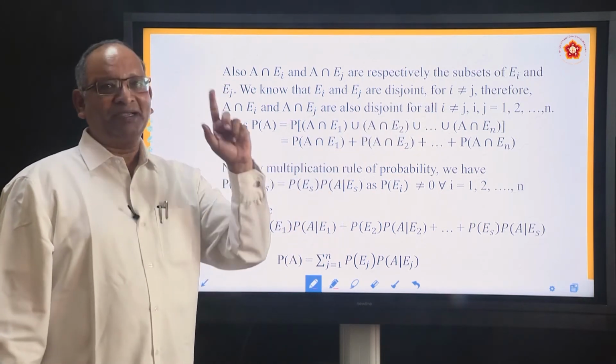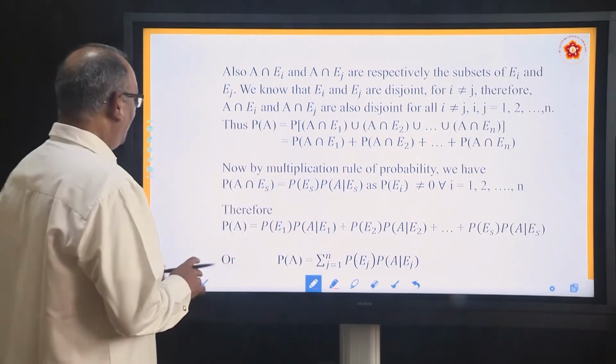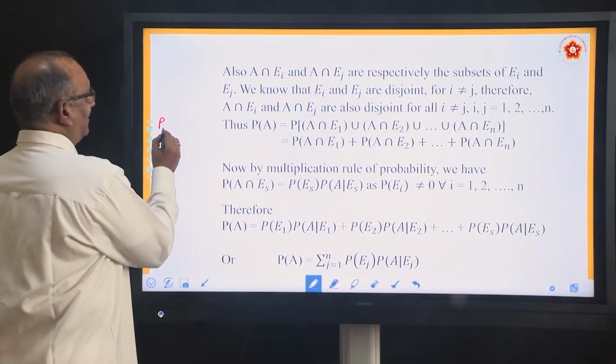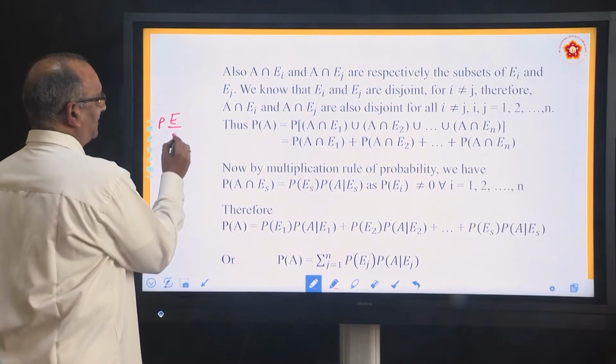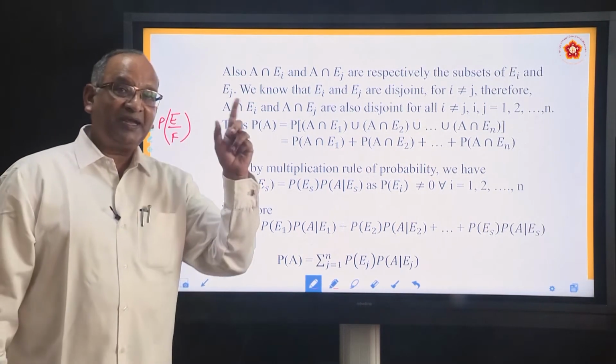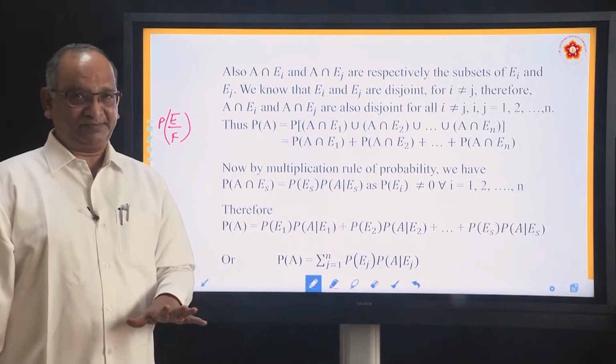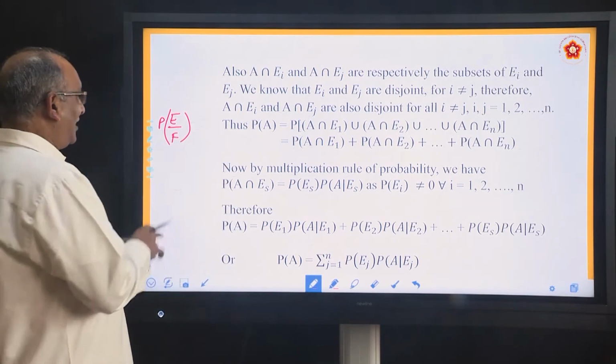Now just go back to conditional probability and you will know how it comes to our rescue. We have studied that P(E given F). What do you mean by P(E given F)? The probability of event E when F has already taken place. Okay? So what was the formula?